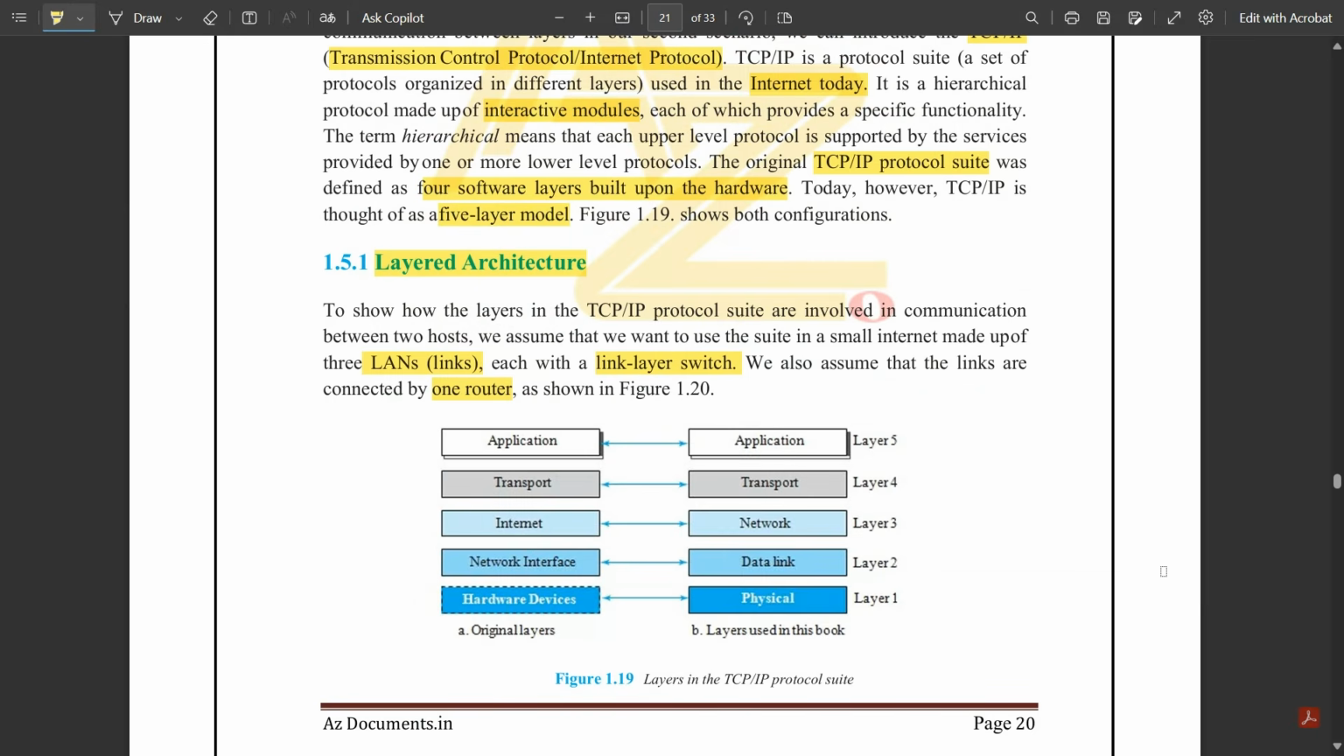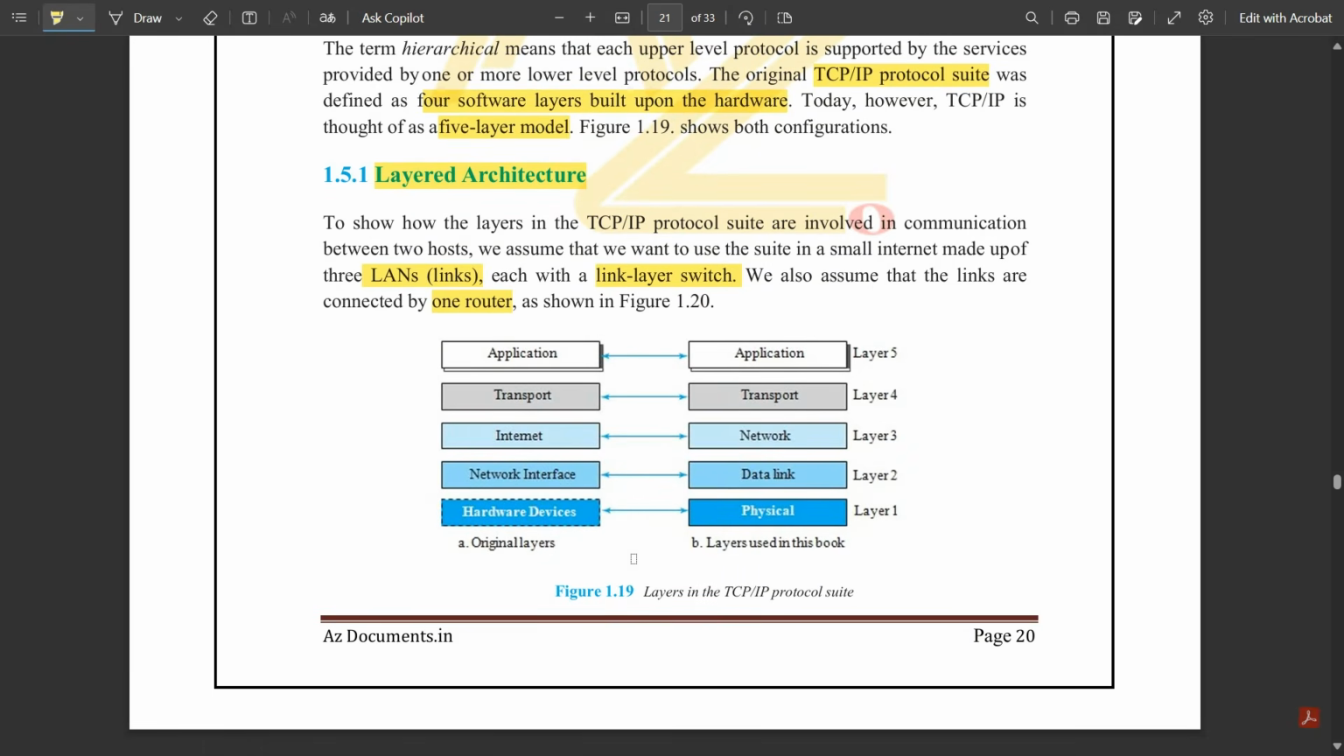Now this is the layered architecture. See here, it consists of the original layers and the layers used in this particular architecture. The main five layers which you need to focus on are these: application layer, transport layer, network layer, data link layer, and physical layer. This is the order in which these layers are incremented. First comes the physical layer, data link layer, network layer, transport layer, and the application layer. The application layer is the uppermost layer, and the physical layer is the lowermost layer in this architecture. So this diagram you need to note down.